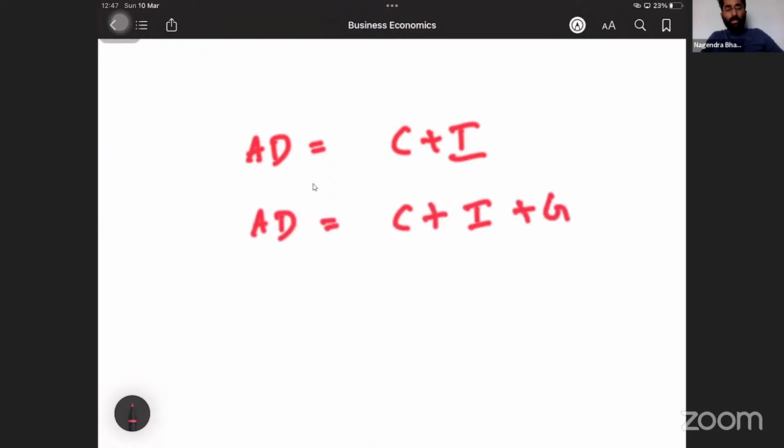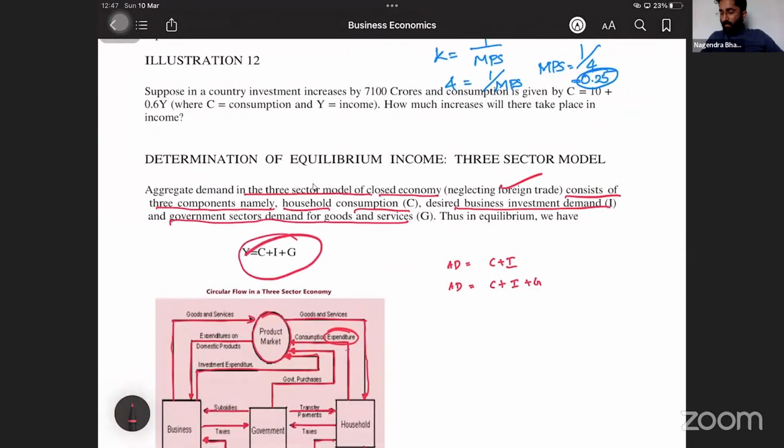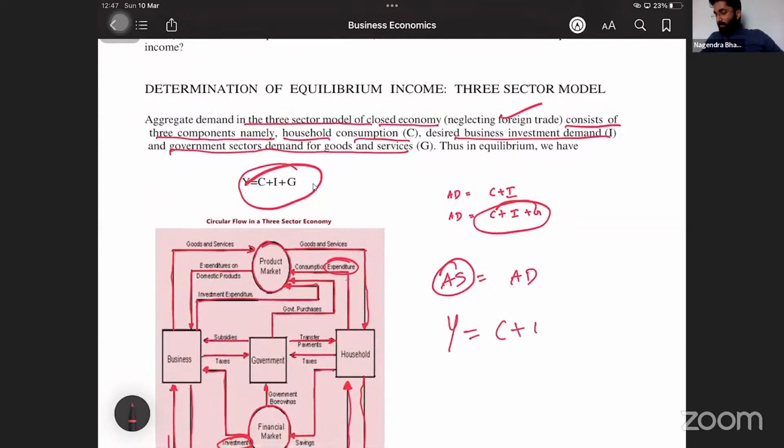What happens in equilibrium? In equilibrium, income is equal to aggregate supply, which is equal to aggregate demand. What is aggregate demand? C plus I plus G. Aggregate supply is also called income. That is equal to C plus I plus G.